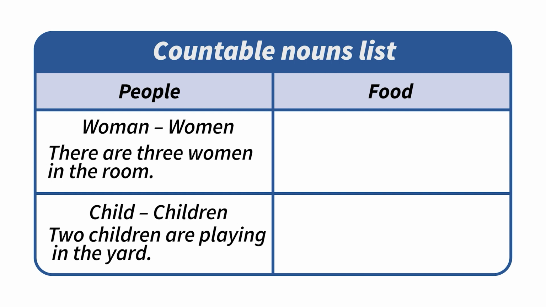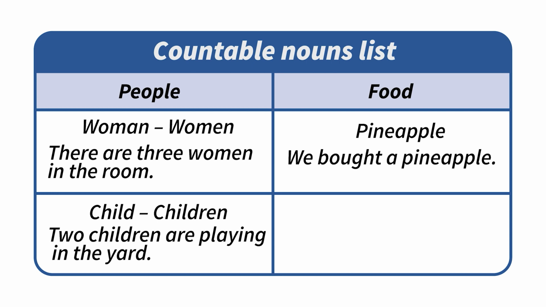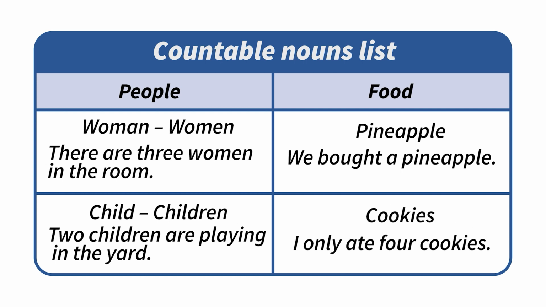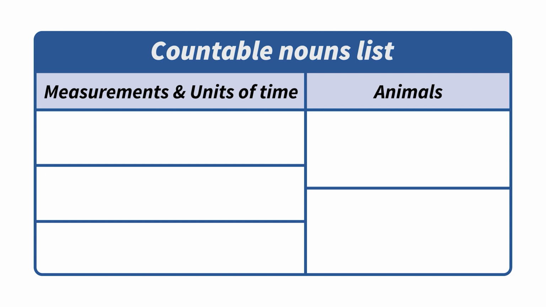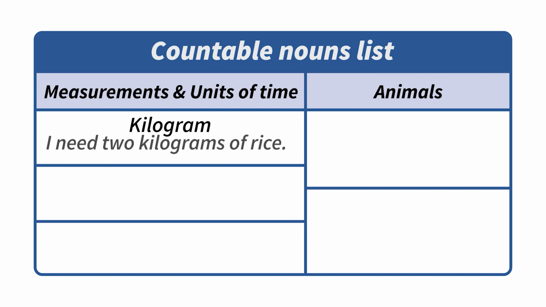Let's see an example with food that we can consider a countable noun. For example, pineapple. We bought a pineapple. Or cookies. I only ate 4 cookies. With measurements or units of time. Kilogram. I need 2 kilograms of rice.